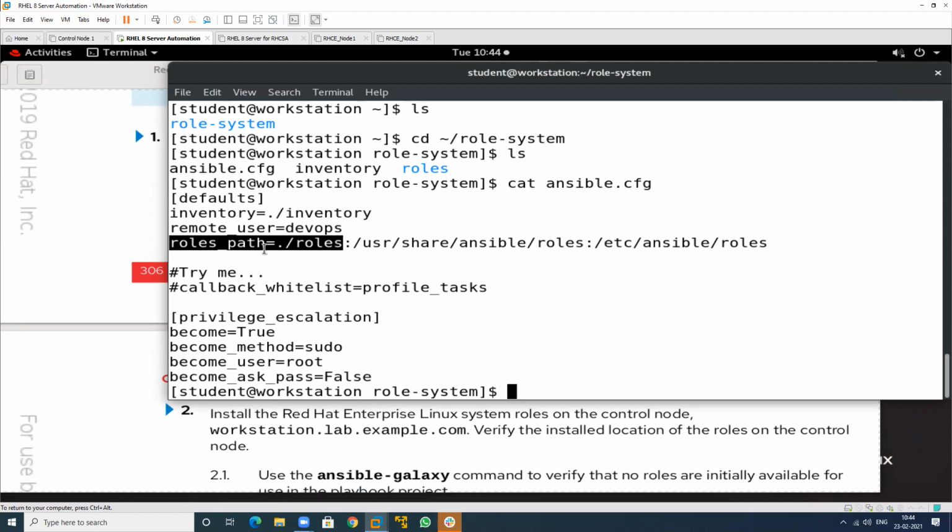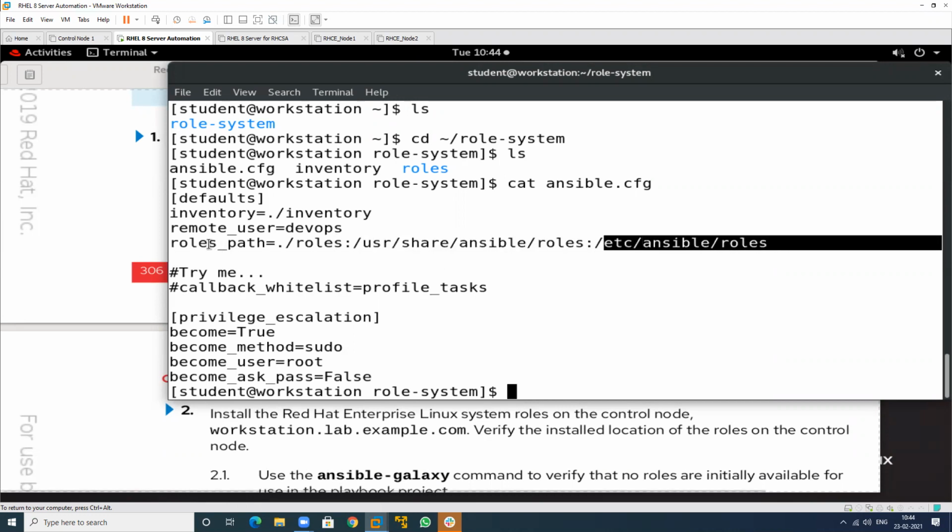How will you find this particular path? Dot means the current working directory. We have a folder, and the folder name is roles. So it will search first in this particular location, and if not available in this, it will search in share Ansible roles. If not available in this, so we have three locations. This is the default location. These are all the default locations. We have three locations where it will search for the particular path.